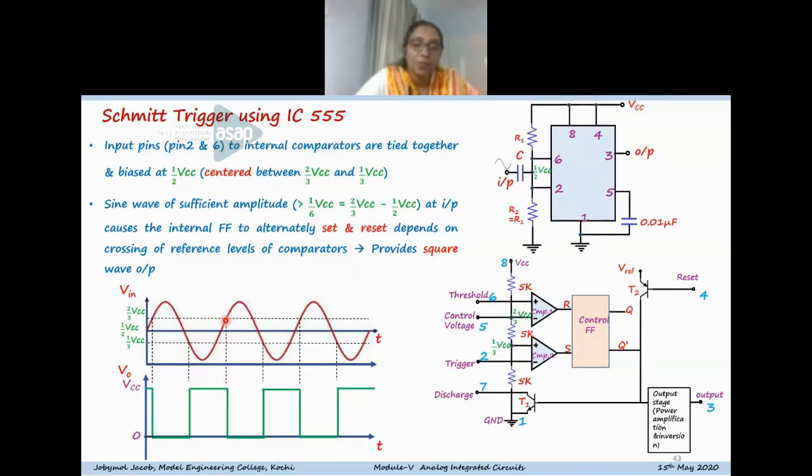And once it crosses 2 by 3 VCC, you can see that again the same transition takes place, and the output will be in the reset condition. That is, this output becomes high, so R is equal to 1, so S equal to 0 and R equal to 1, so that it again comes into the reset condition. So the output is low. So this is the working of the Schmitt-Trigger circuit.